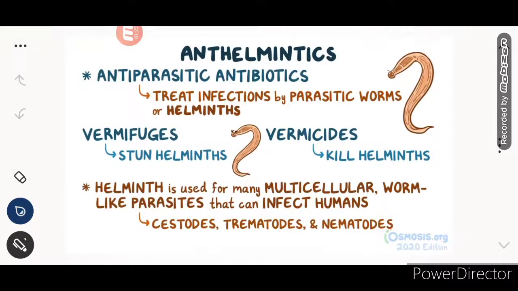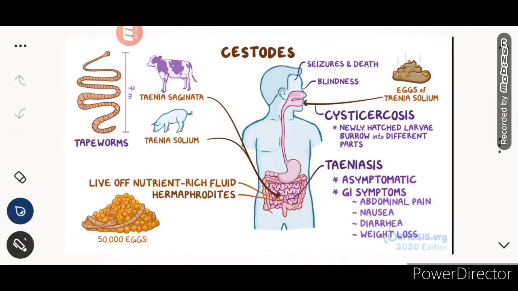Now moving on, first we'll study the normal pathogenicity of the cestodes, nematodes and trematodes, and then we'll move on to the drugs, their mechanisms of action and side effects.